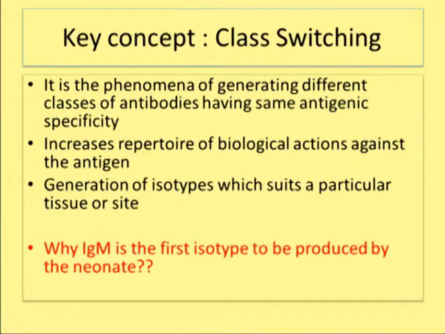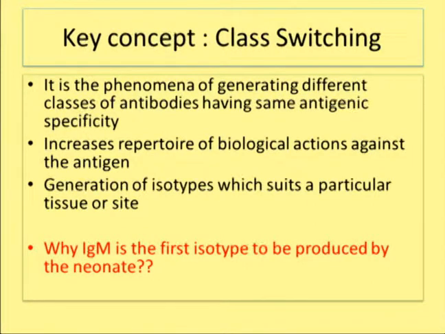Now there is one important question. Why is IgM the first isotype to be produced by the neonate? That means whenever an antigen comes into our body, the first antibody that we produce against any antigen is IgM. Why is it so? Actually, the reason is that the gene coding for the IgM heavy chain region is the first one in the line of genes.